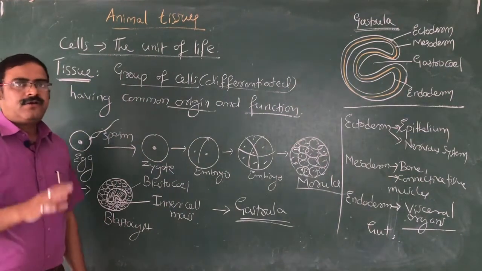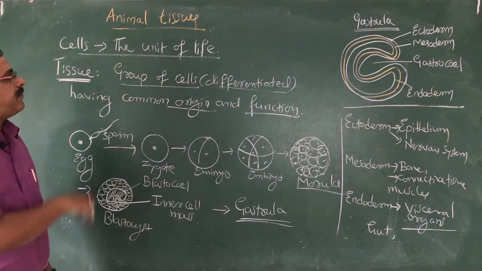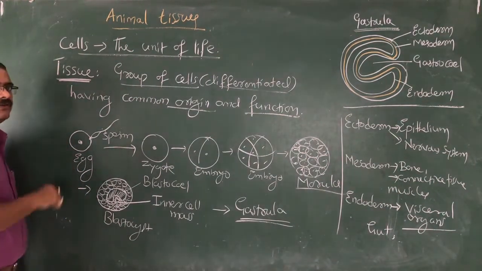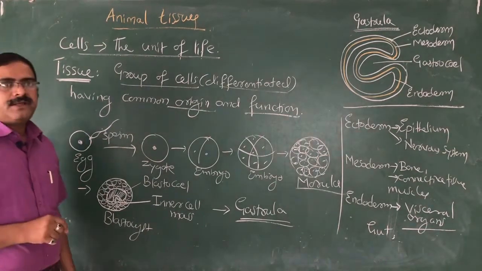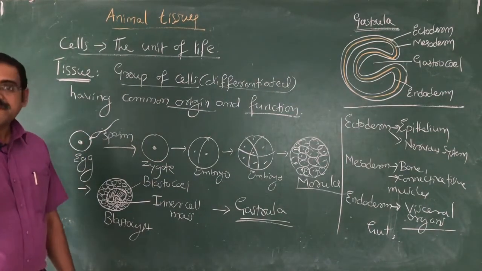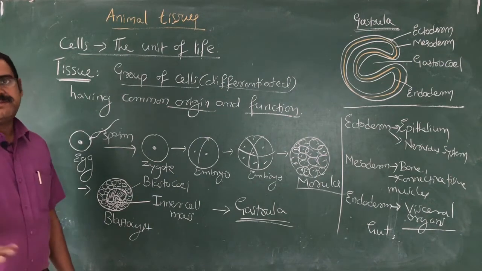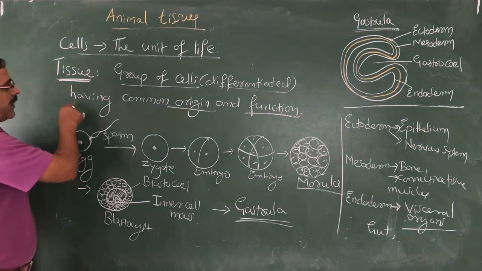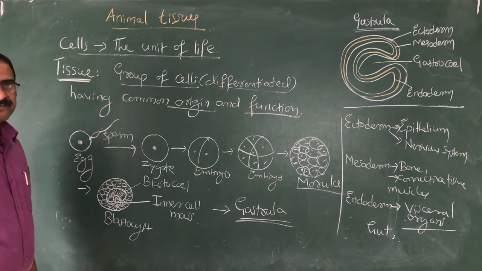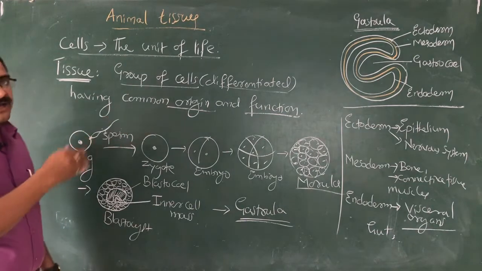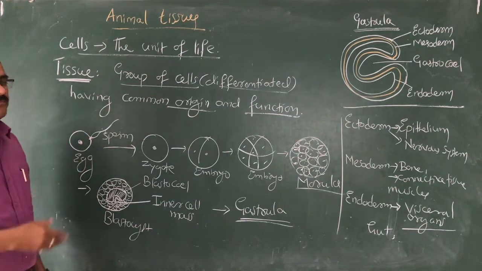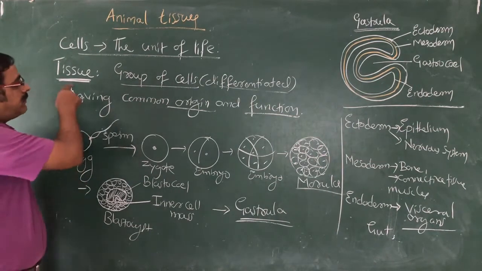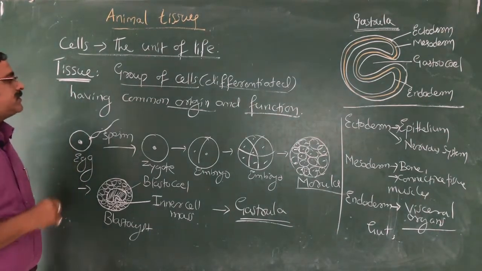When we say the whole animal or plant body is made up of cells, because cells are the basic unit of life. And when we talk about tissue, yes, tissues are mainly groups of cells which are differentiated. If they are undifferentiated, they may become a cancerous tumor. That's why a tissue is a group of cells which are differentiated, having a common origin and function. They may originate from ectoderm only, from mesoderm itself, or from endoderm itself. Then only we call it a tissue.